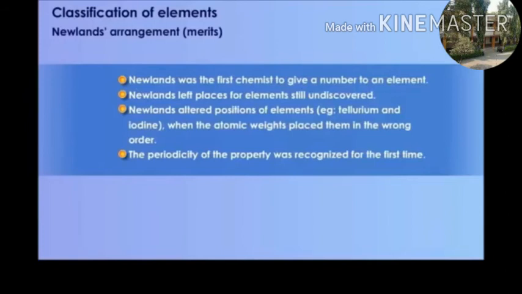The periodicity of properties was recognized for the first time.